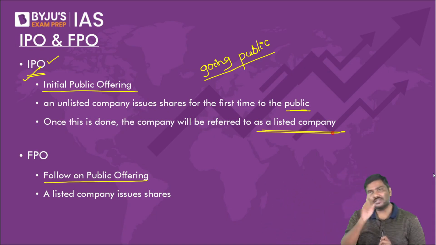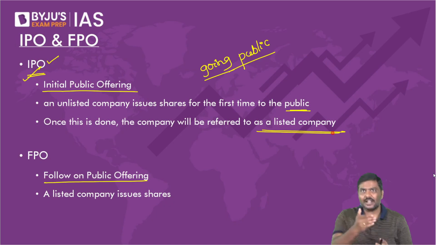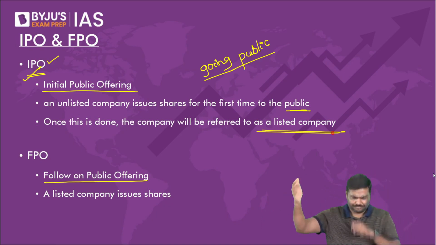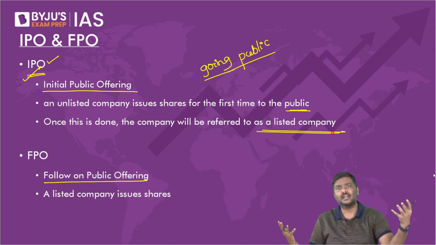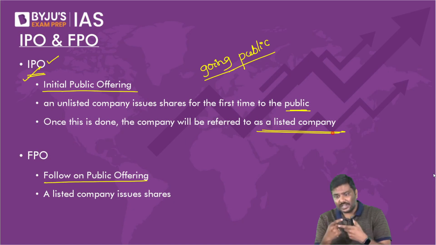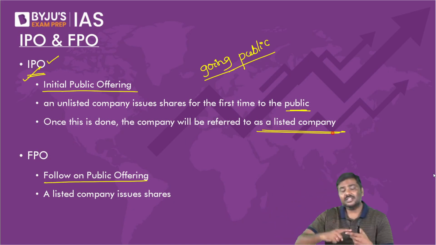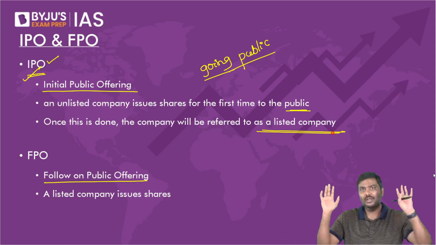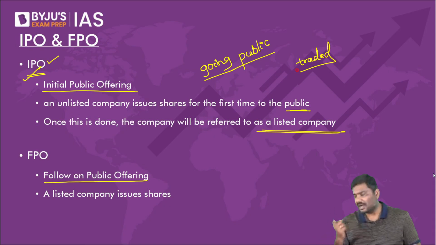For example, please do let me know. Is Infosys a listed company? I hope you understand. Is Infosys a listed company? Is Zomato a listed company? Let's say Paytm, a listed company. Yes, all these are listed companies. So whenever companies issue shares for the first time ever to the public, they become a listed company. Now the shares can be purchased, they can be sold. In simple terms, we will say shares can be traded in the stock market.